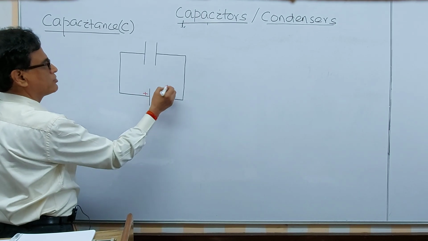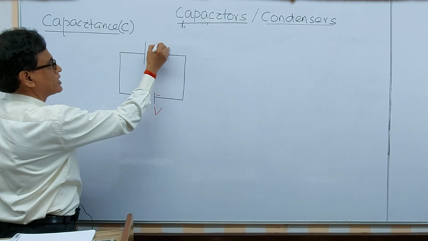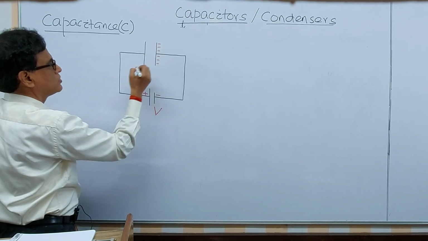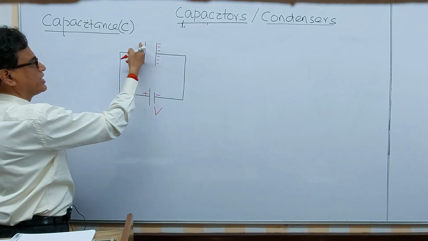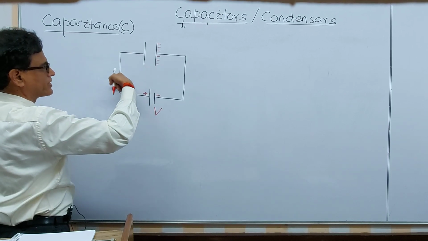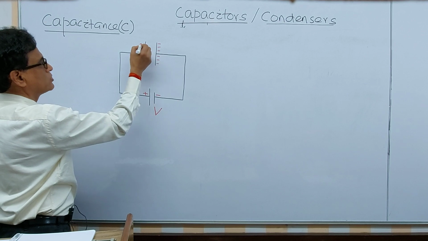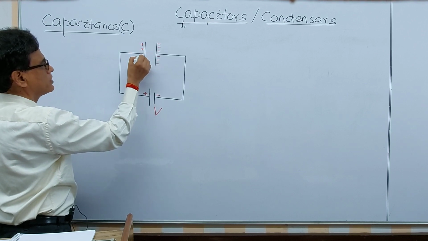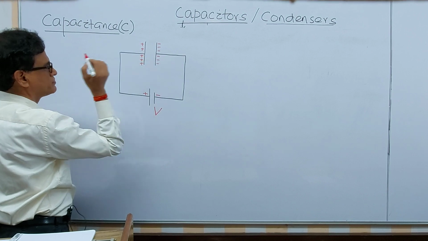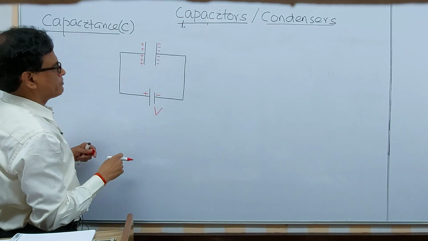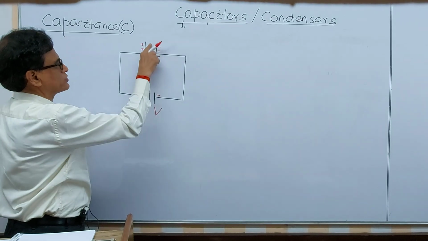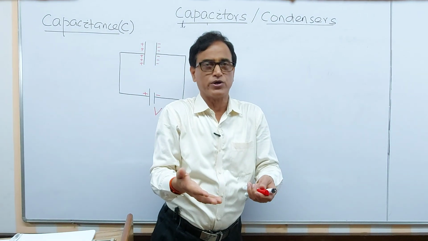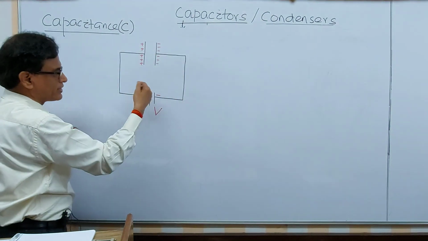What happens? Now this side becomes negatively charged. By induction, the electrons will be repelled by this, and electrons will be attracted by the positive terminal, so that there will be a deficiency of electrons on this side, and this becomes positively charged. That means there is an insulator in between, you can say. By the induction process, charge can be transferred, we can say. So here we can explain like this.